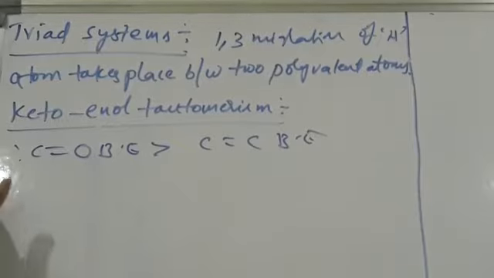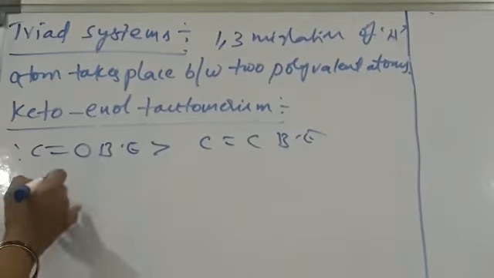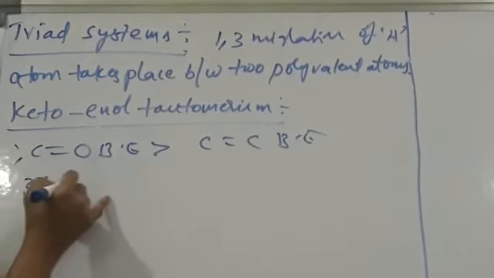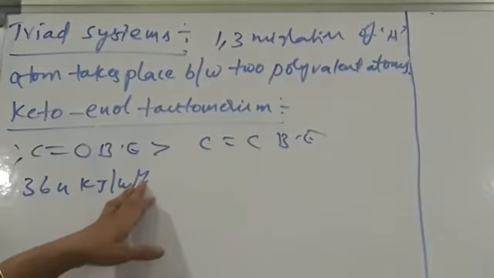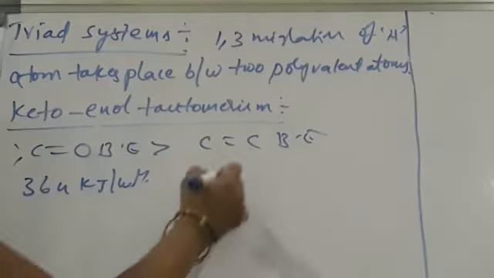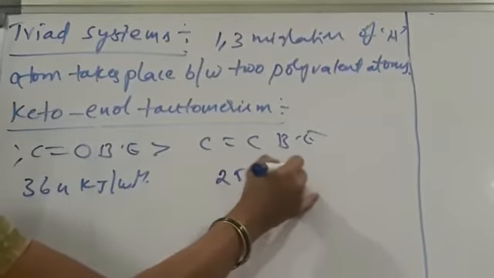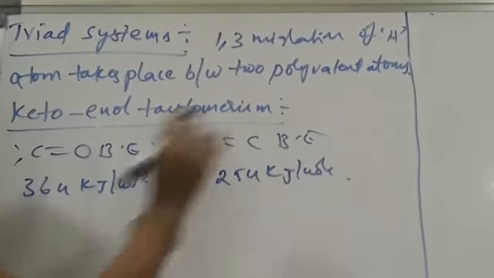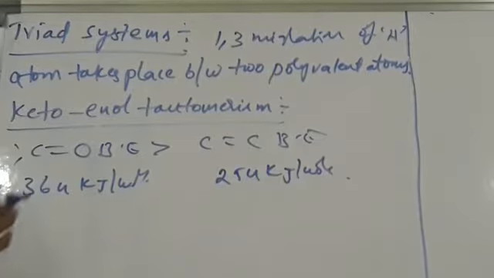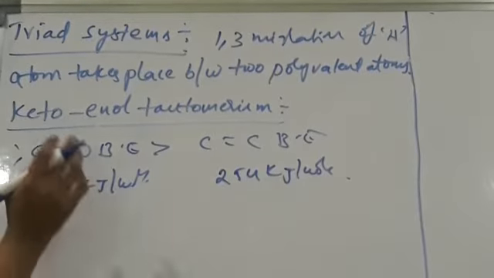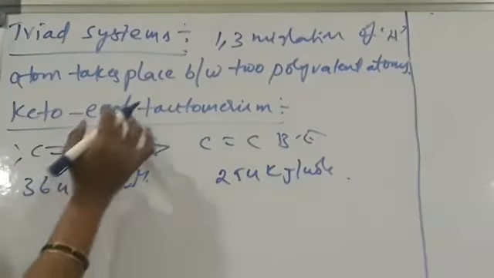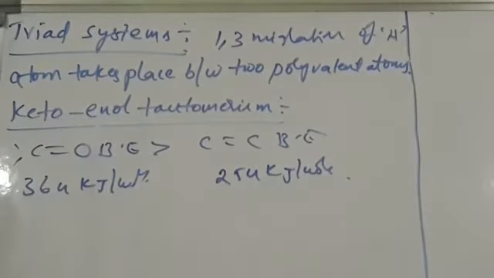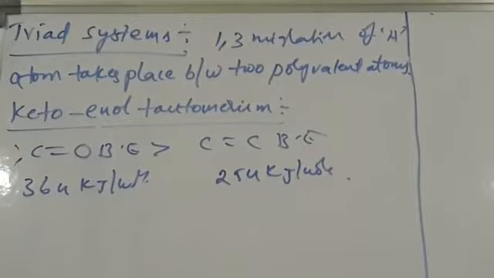Carbon double bond O bond energy is 364 kilojoules per mole, whereas C double bond C is 254 kilojoules per mole. So due to more bond energy, we get the more stable keto form when compared with the enol form. So keto form is always more stable than enolic form.